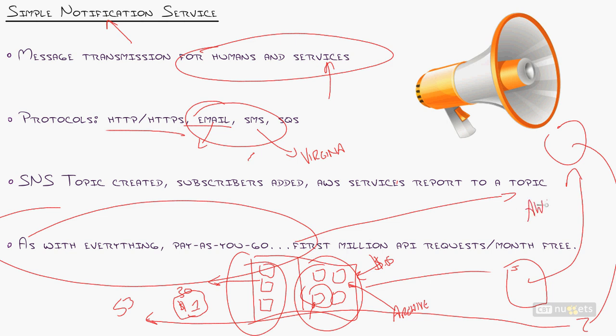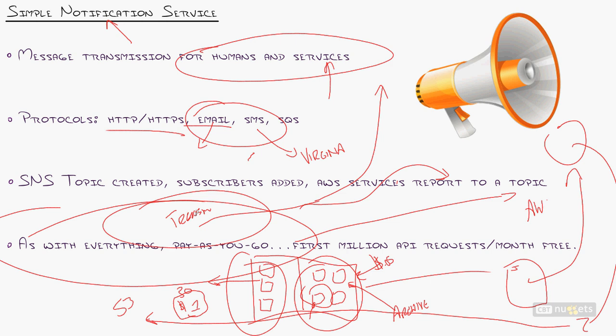That's where the API comes in. Matter of fact, I'm going to talk about APIs in the next nugget, so I'll leave a lot of that discussion there. But you can take your own application. Let's just say Treasure is the name of your application, and it finds treasure. You can have that application notify and trigger other AWS services to go into action based on what users are doing inside of your application. So your application can integrate with SNS.